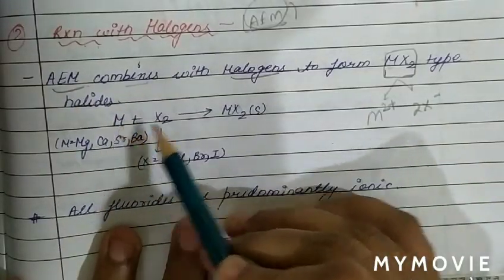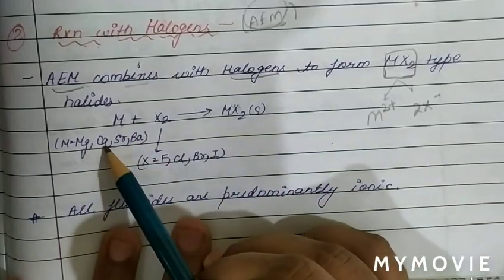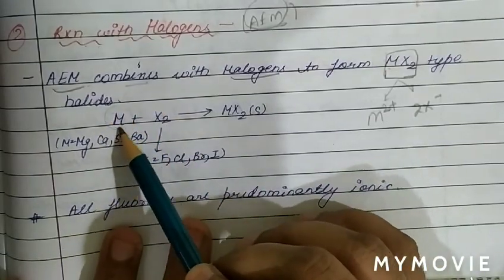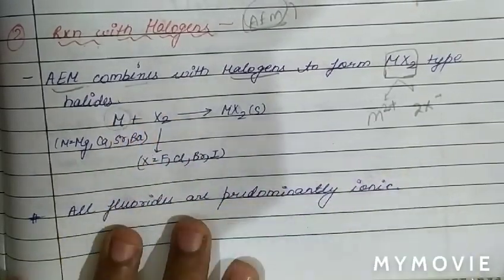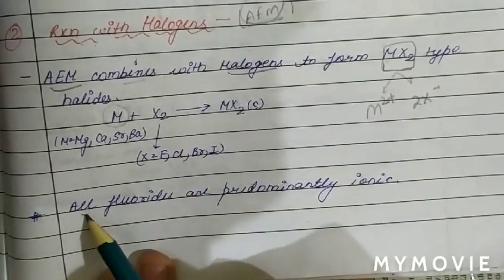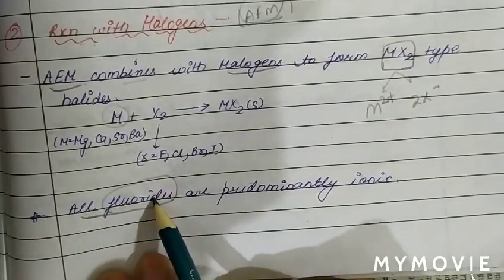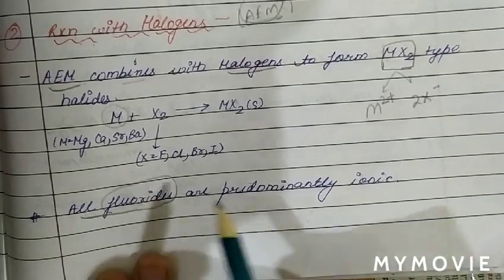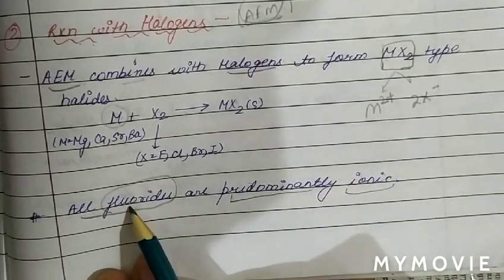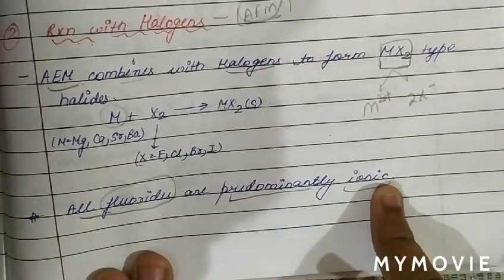When a metal combines with a halogen to form a halide of MX2, the metal can be magnesium, calcium, strontium and barium. Beryllium is not used here due to its high ionization energy. In halides of alkaline earth metals, all fluorides are predominantly ionic in nature due to the high electronegativity of the fluorine atom.